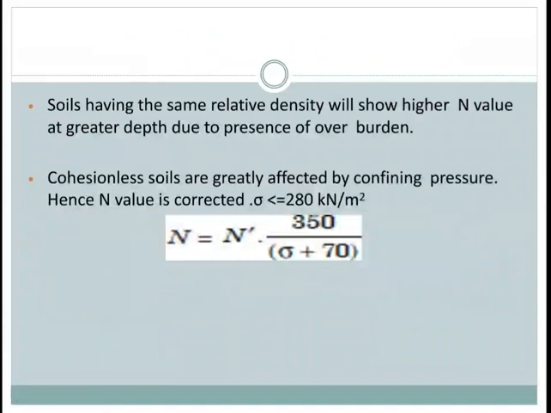In granular soil, the overburden pressure affects the penetration resistance. If two soils having the same relative density but different confining pressure are tested, the one with higher confining pressure gives a higher penetration number, meaning N. As the confining pressure in the cohesionless soil increases with depth, the penetration number N for soil at shallow depth is underestimated, and at a greater depth is overestimated. For uniformity, the N value obtained from field tests under different effective overburden pressure is corrected by this equation.